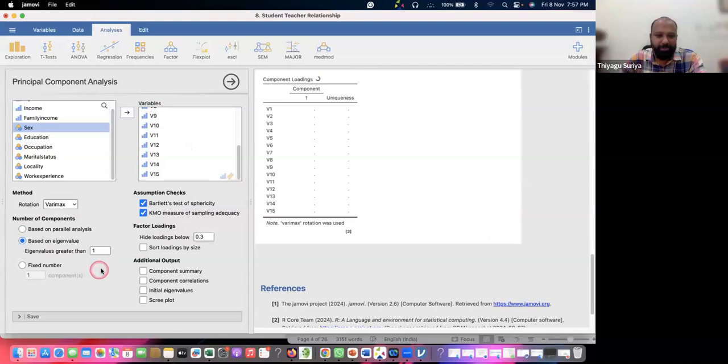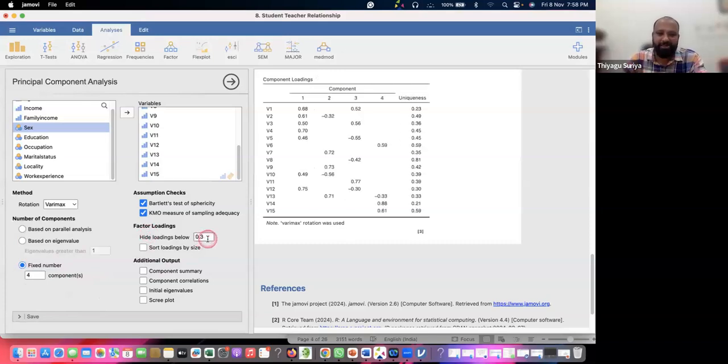When you go with 1, it's showing only one common factor. But I like to go with the fixed factor 4. I just feel that there will be 4 factors in my BMH. When you give the 4 factors, the 15 items are going to come under the 4 factors. So you can fix it manually, even the number of factors here. And I'm going to hide the loadings below 0.3 and fix this.